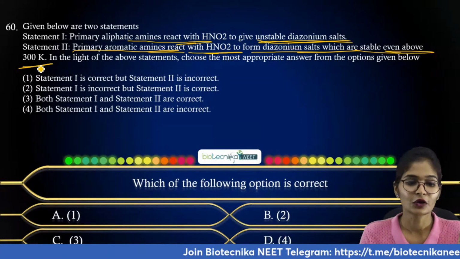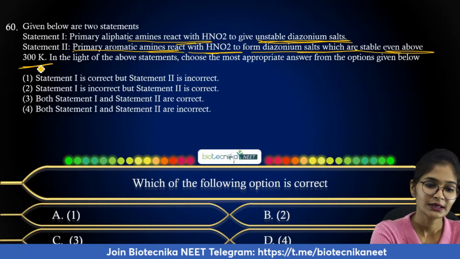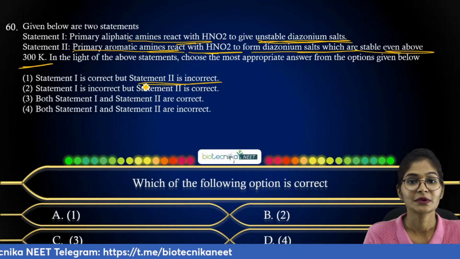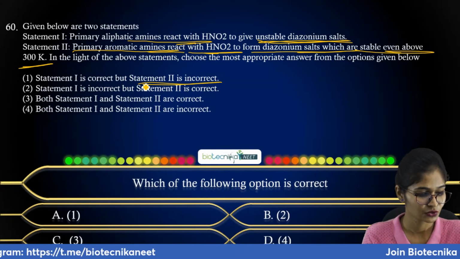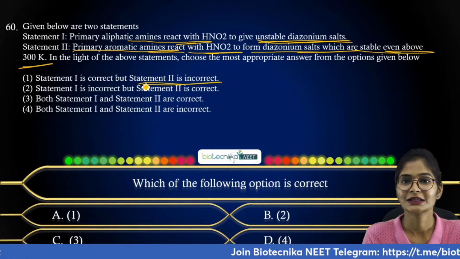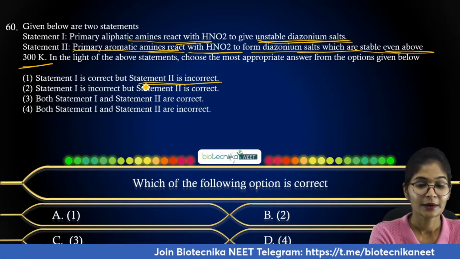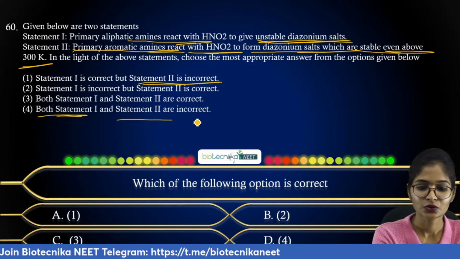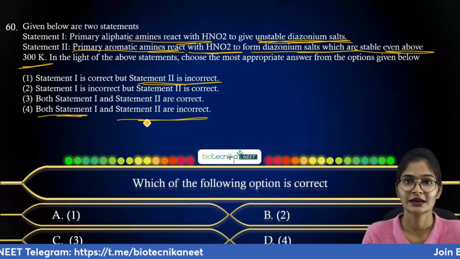Here the options they have given: option A, statement 1 is correct but statement 2 is incorrect; option B, statement 1 is incorrect but statement 2 is correct; option C, both statement 1 and statement 2 are correct; and lastly option D, both statement 1 and 2 are incorrect. So both are incorrect they have given.